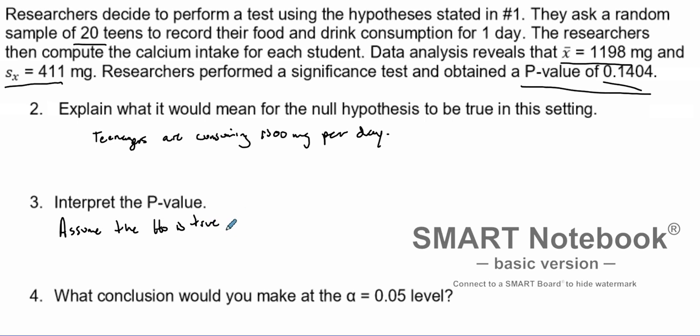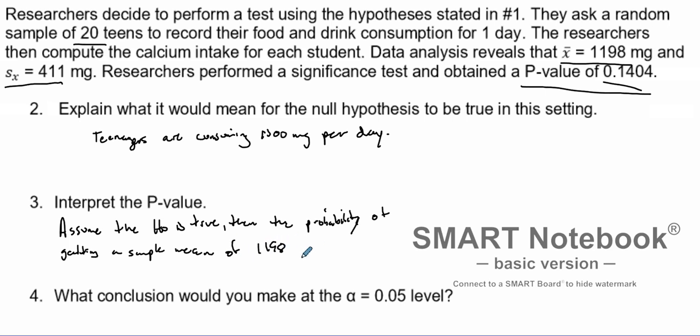Assuming that the null is true, then the probability of getting a sample mean of 1,198 or less milligrams is about 0.1404.